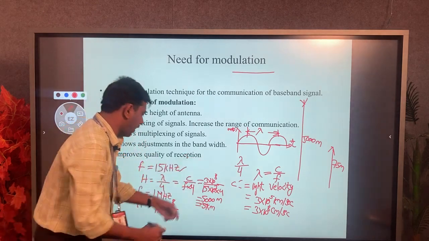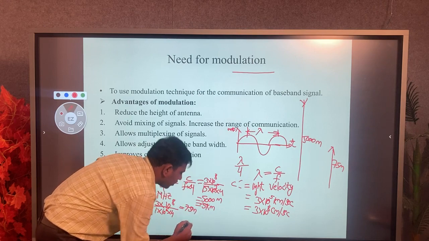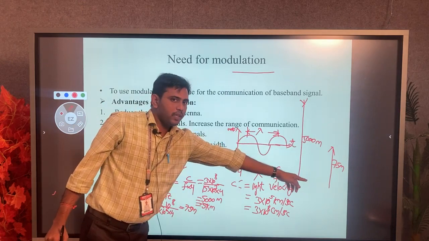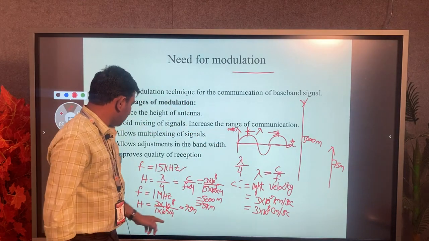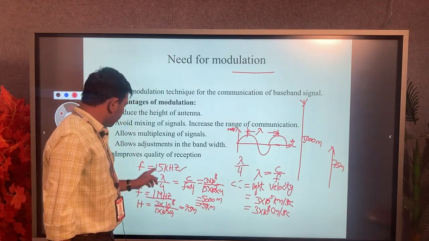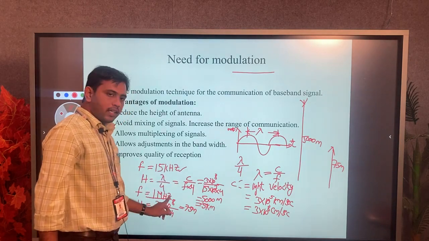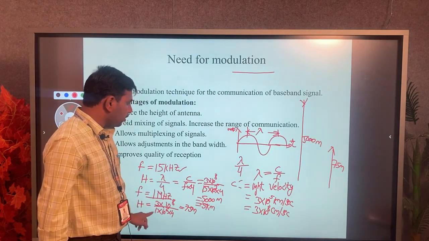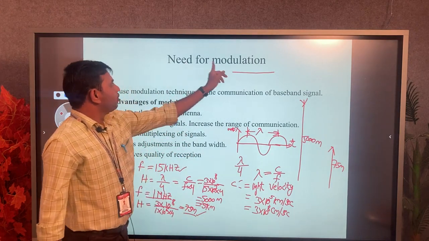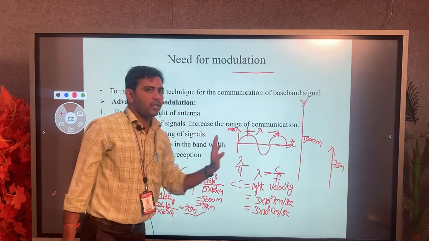Simplifying, the height of antenna is 75 meters. Practically, an antenna height of 75 meters is a reduced size of antenna because the frequency is 1 megahertz compared with 15 kilohertz. So frequency is increased but the size of antenna is reduced. Using the modulation technique, it is possible to reduce the height of antenna.